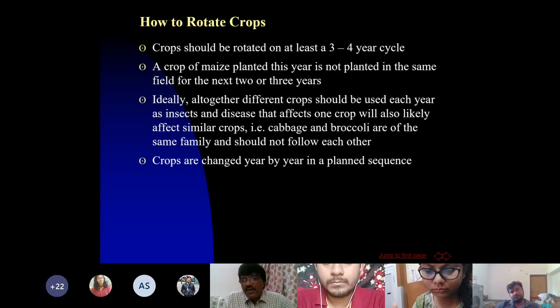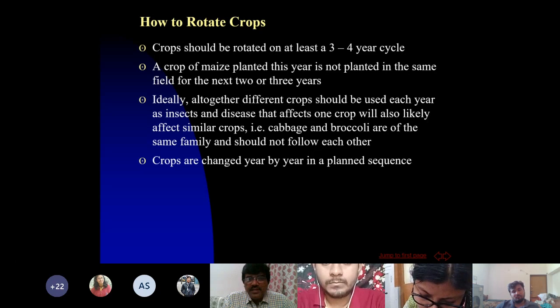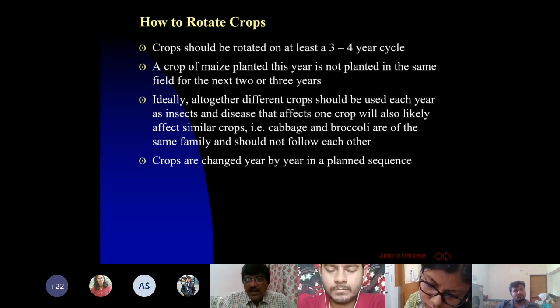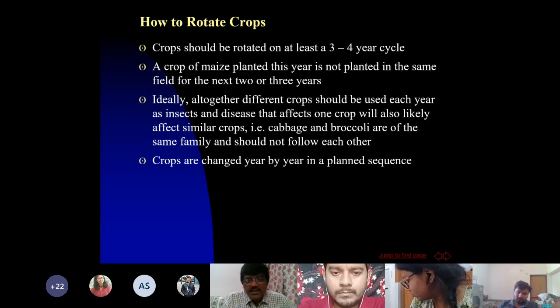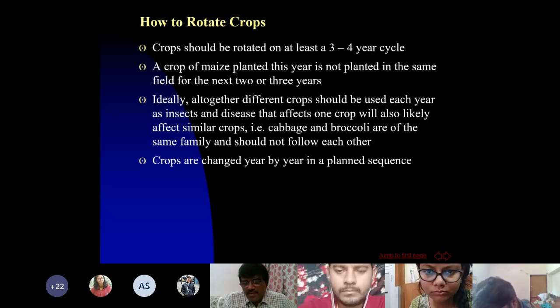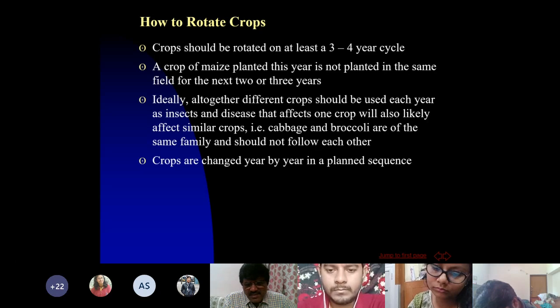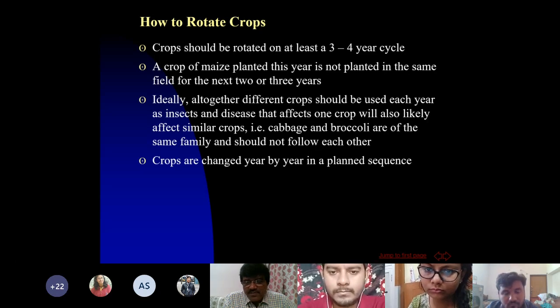Ideally, altogether different crops should be used each year, as insects and diseases that affect one crop will also likely affect similar crops. For example, cabbage and broccoli have the same common insect, and they belong to the same family. What is the name of the insect which affects cauliflower more severely?